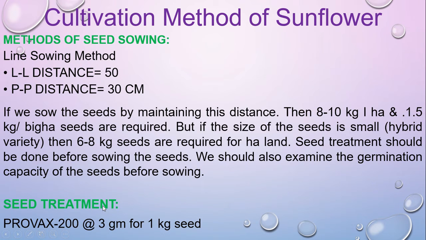For seed treatment: because we store or preserve the seed from this season and sow in the next season, you have to treat the seed before planting with Provax 200 at the rate of 3 gram for 1 kg seed. That means for 1 kg seed we use 3 gram Provax 200 for seed treatment.